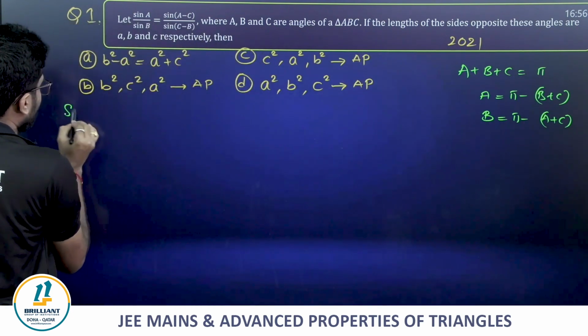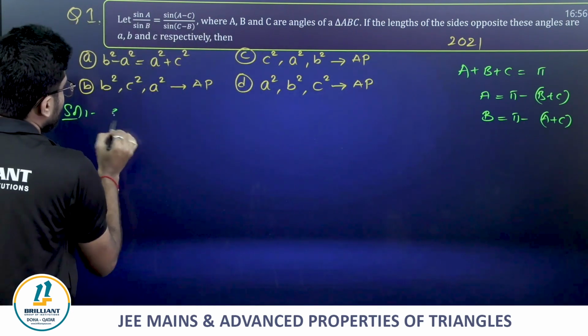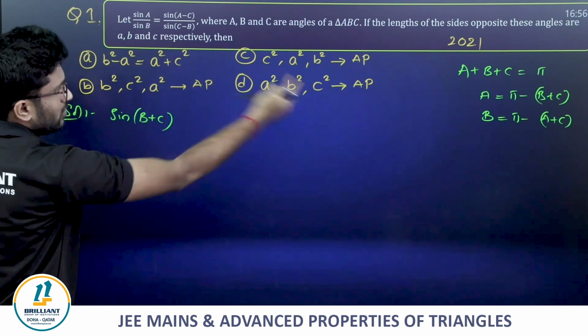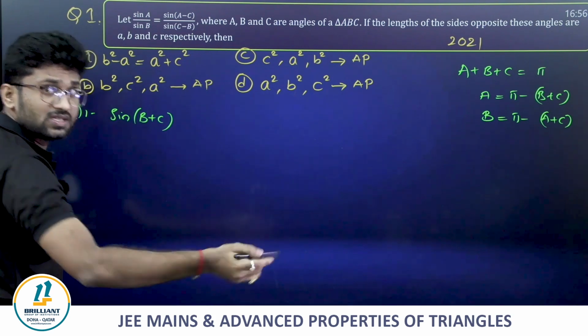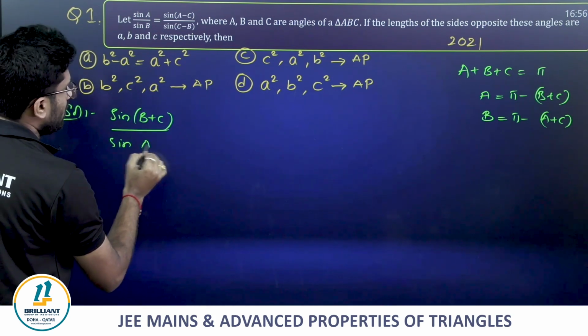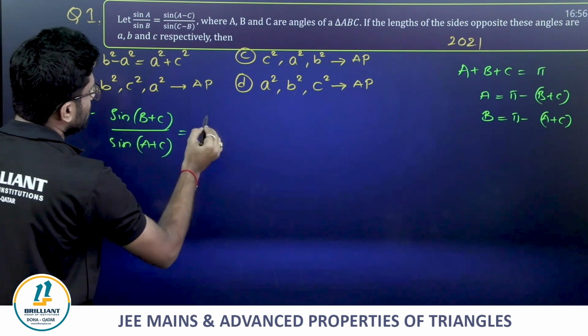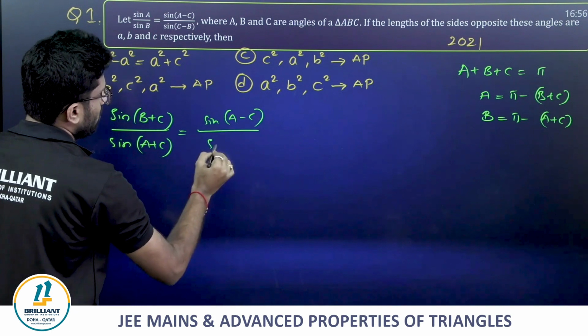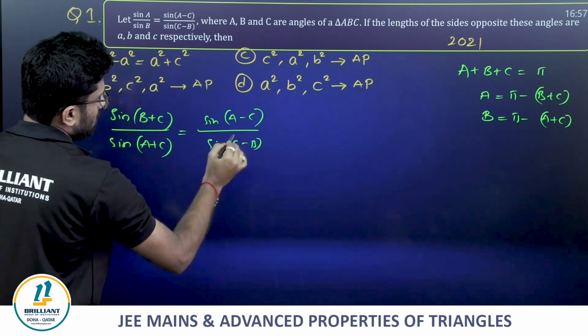So I am directly writing, friends, sin of B plus C, because A is nothing but pi minus B plus C. Sin 180 minus theta is sin theta. Divided by sin of A plus C is equal to sin of A minus C divided by sin of C minus B.